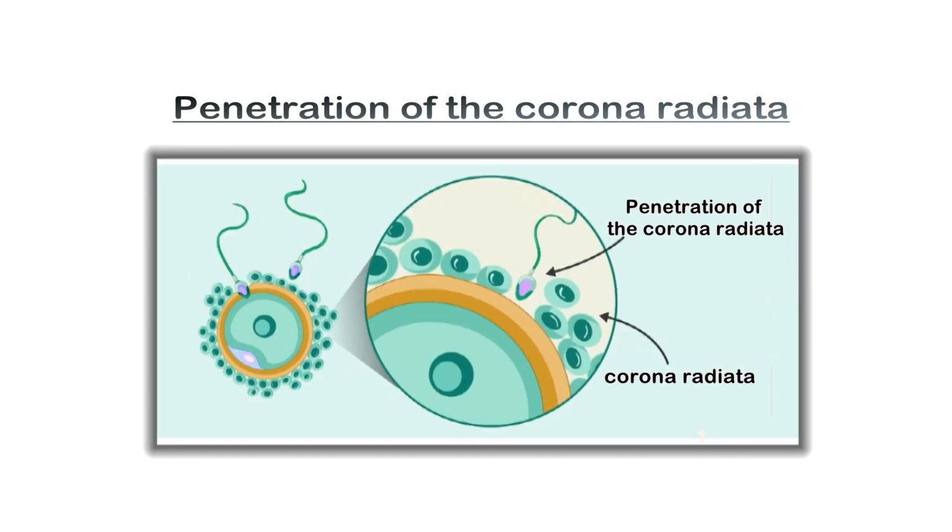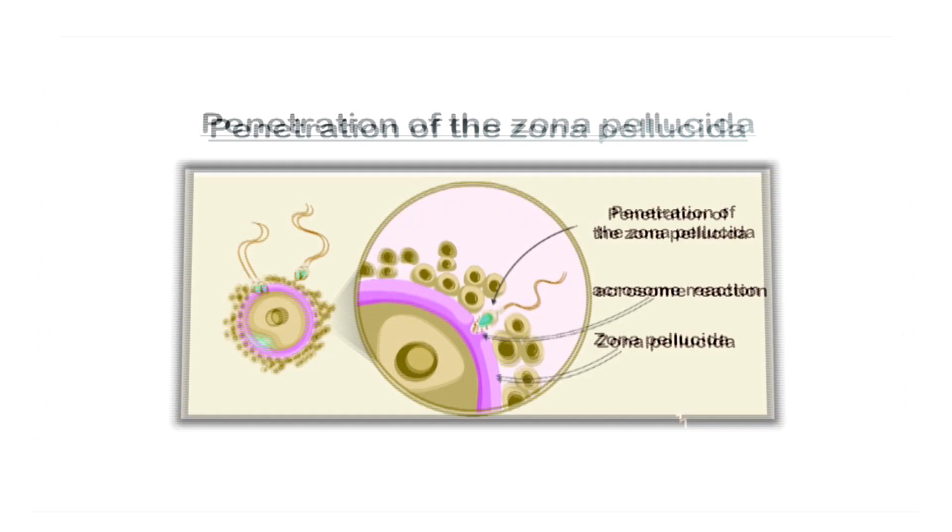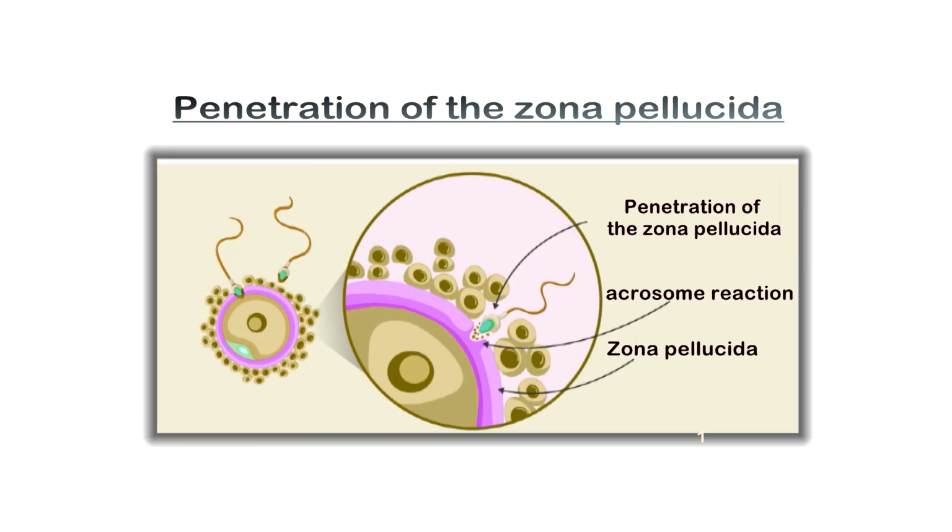Next we will see about the cortical reaction. Soon after the fusion of the plasma membrane, the oocyte shows cortical reaction. Cortical granules are found under the plasma membrane of the oocyte, which fuse with the plasma membrane and release cortical enzyme between the zona pellucida and plasma membrane.